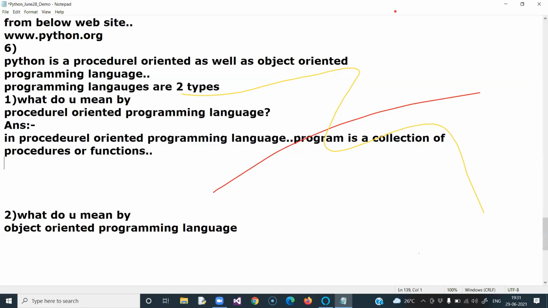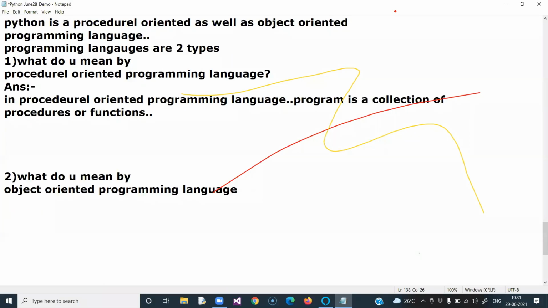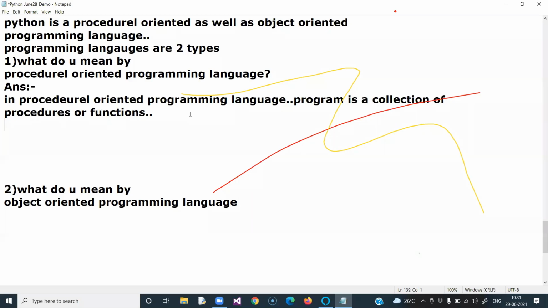That means whenever you write a program in this approach, it is a collection of procedures or functions; both are the same. Now I'm going to give you the structure of